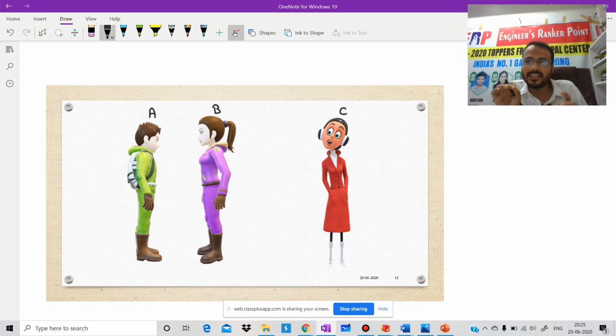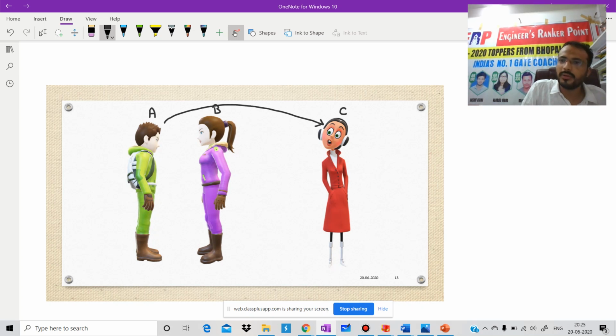Then we need to put a third element that is C. Why? We need to supply this C element to separate A and B. Is it clear? But the condition should be that the affinity of A should be towards C, but B and C are totally enemy or totally anti to each other. They are totally anti, group B and C, but A has affection towards C also. Is it clear? I hope up to this point is clear.